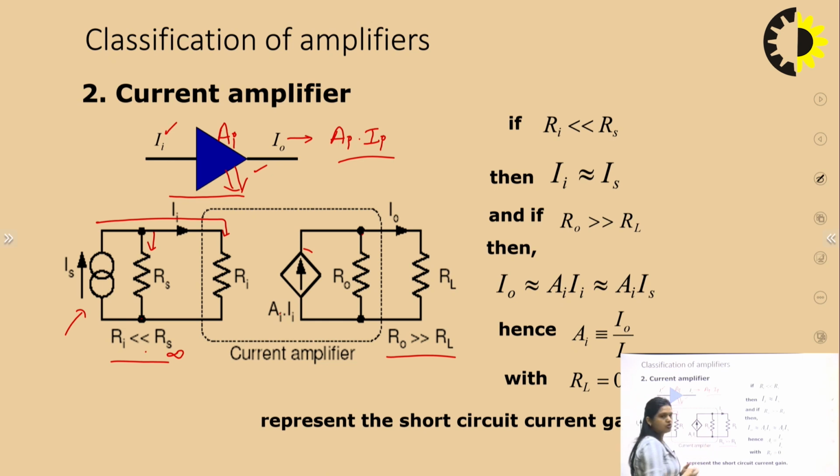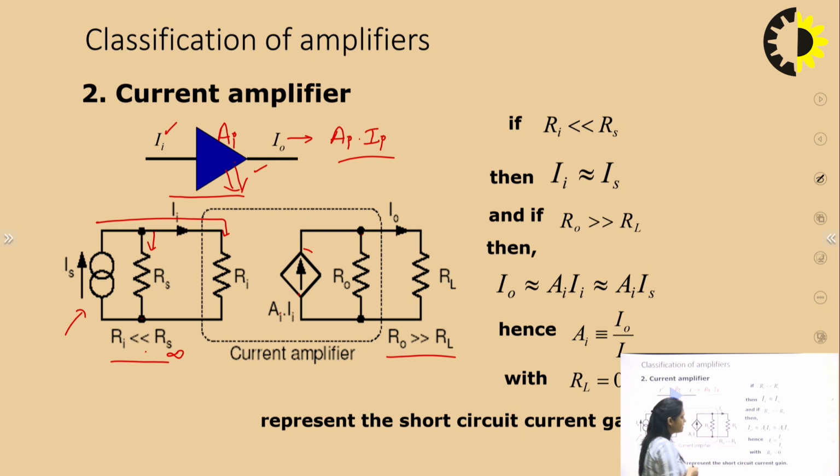Now come to the output side. So this is the modeling of the output side of this current amplifier. In this modeling you can see that the output resistance will be represented in parallel with the current source, and here again you can see the condition for resistance.